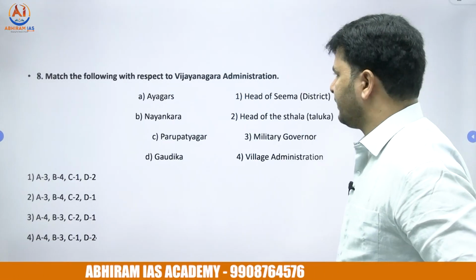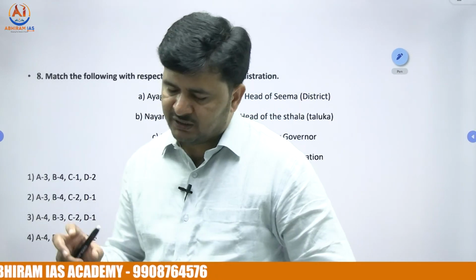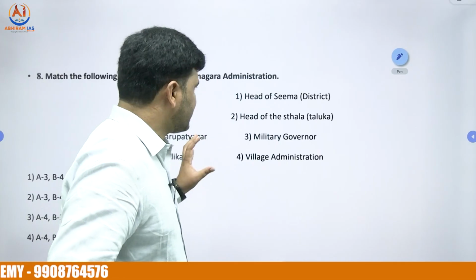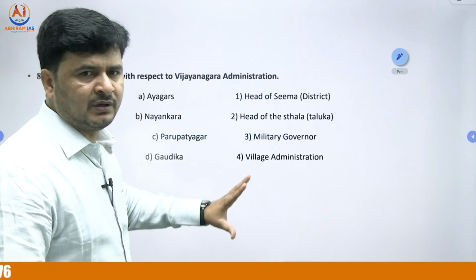Eighth one, match the following. So on one hand, names of the designations, on the other hand, the respective administrative units.